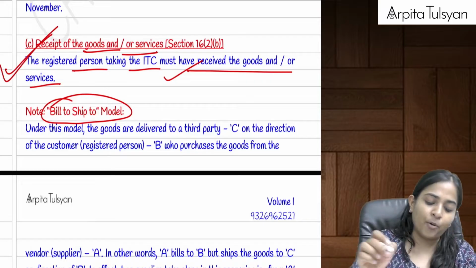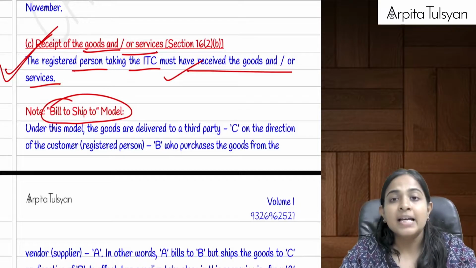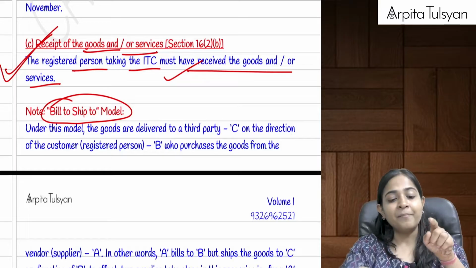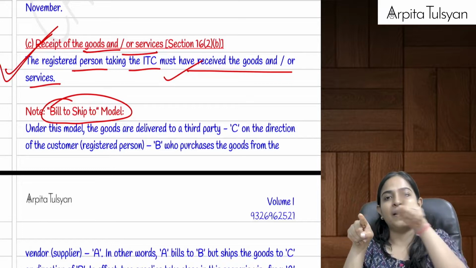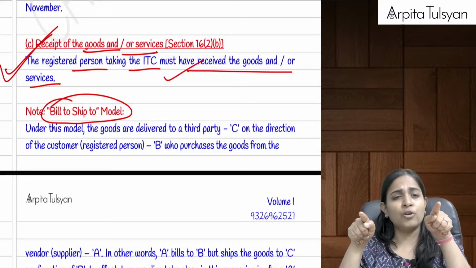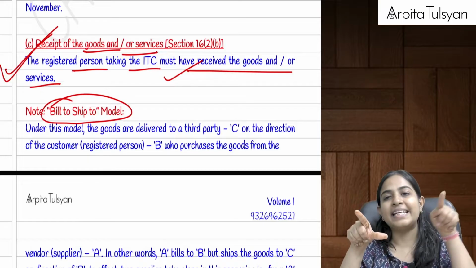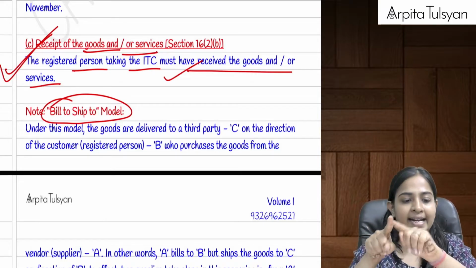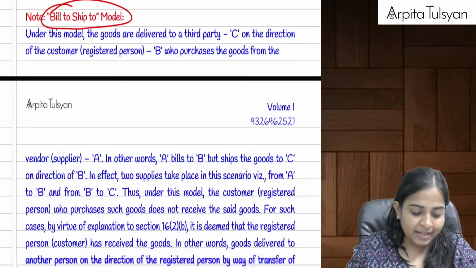Third point, very, very important: the recipient can take the credit only if you have actually received the goods or services, except in case of bill to ship to model. In the bill to ship to model, remember, supplier A entered into a contract with B that A will supply to B. Then B got an order from C. So B told A, please give it to C directly. As soon as C receives the goods, it is deemed that B has received the goods. So B can take the ITC of the same, even without receiving the goods physically. That was your third point.